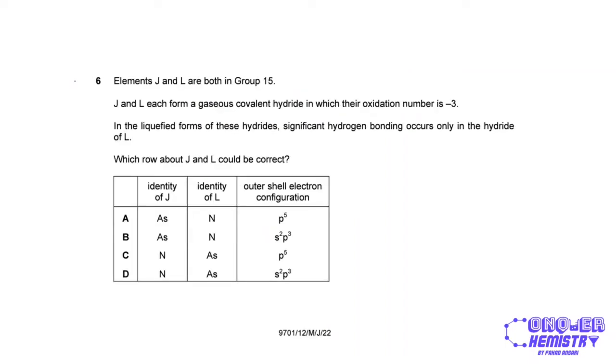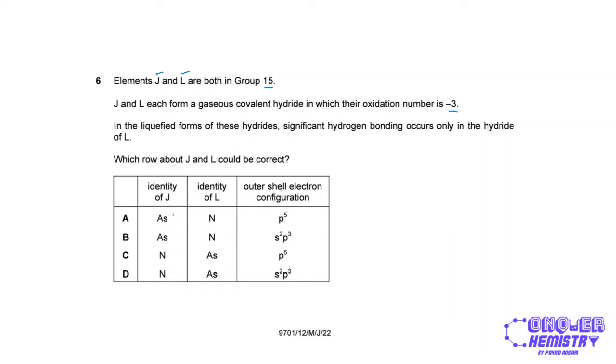All right, so the next question is about elements J and L, which are in group 15. It says that J and L each form a gaseous covalent hydride in which the oxidation number is -3. In the liquefied forms of these hydrides, significant hydrogen bonding occurs only in the hydride of L, right? So for the identity of J and L, we have 2 options.